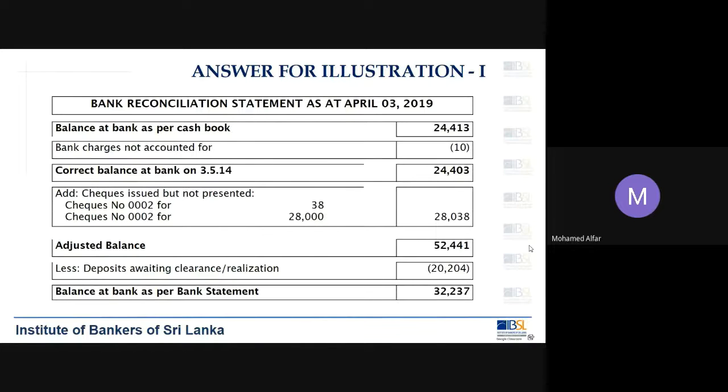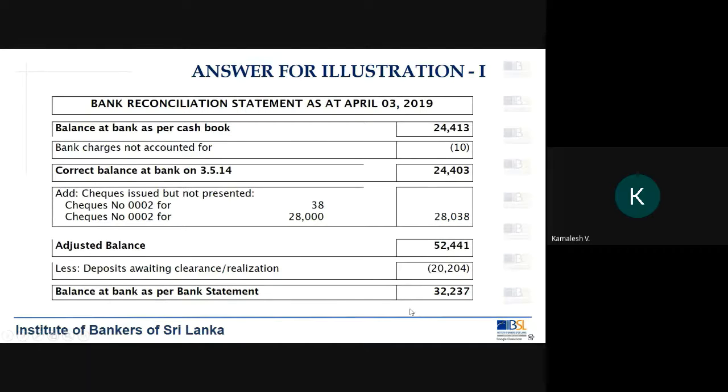Excuse me, sir. I have started from the bank balance as per the statement. Bank statement, right? Yes, right. So as I told you, if you had started with the bank statement, the entire thing will get reversed. Your bank statement balance will go here, and individually, all these items will get reversed.